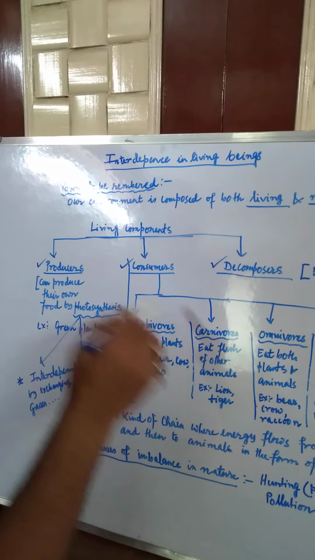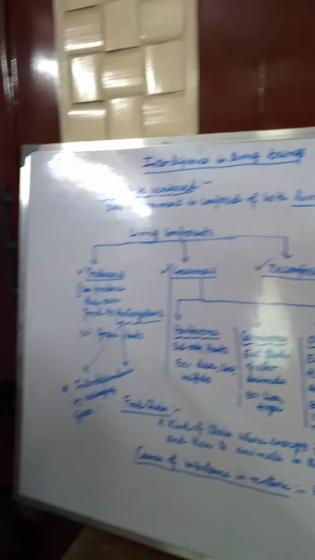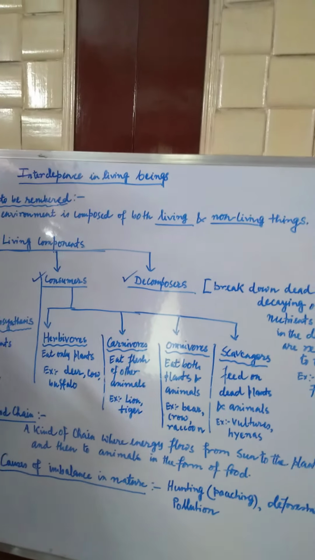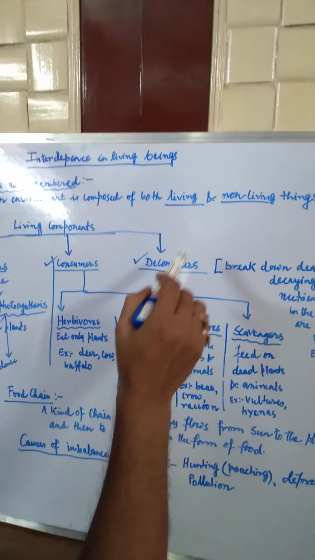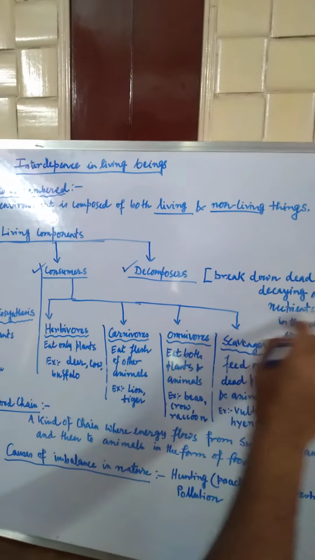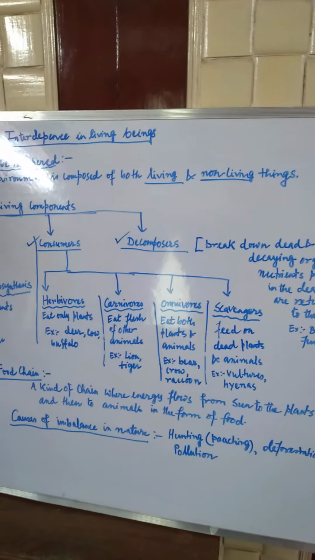When carnivores eat the flesh of other animals, especially herbivores, the carnivores get their energy from the herbivores, herbivores get their energy from the producer, and the producer gets its energy from the sun. That's true for scavengers also. So it's a food chain, and ultimately when the plant or animal dies, the decomposers start their action to break down the dead and decaying organism, and the nutrients go back to the soil.